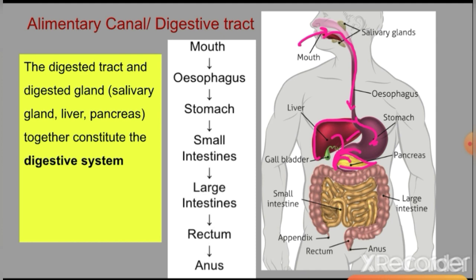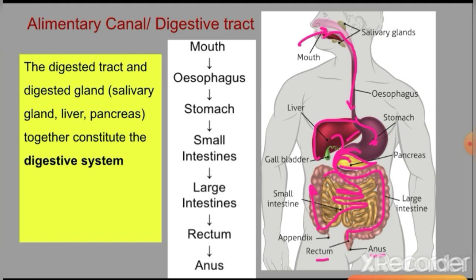Then after that, the food enters the small intestine. You could see here it is so much coiled. Then from the small intestine it enters into the large intestine. It passes through this whole large intestine, which is called the colon. From this colon it is then ejected out through the rectum and anus. Ejection means removing the waste from the body.